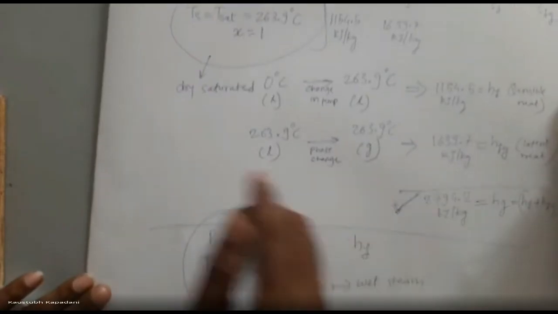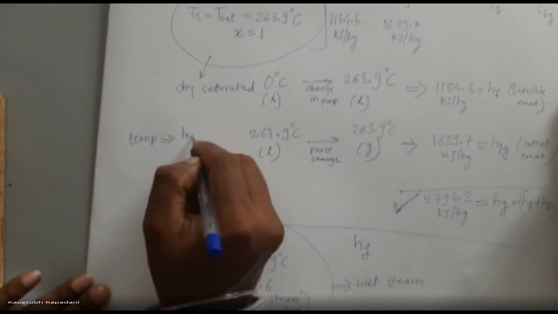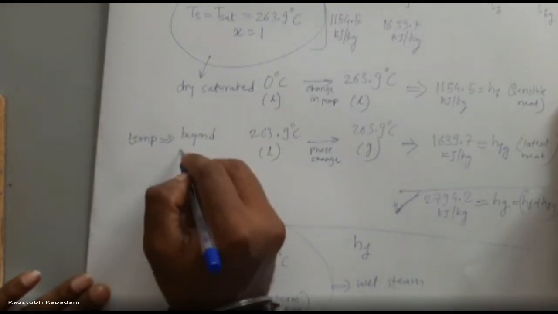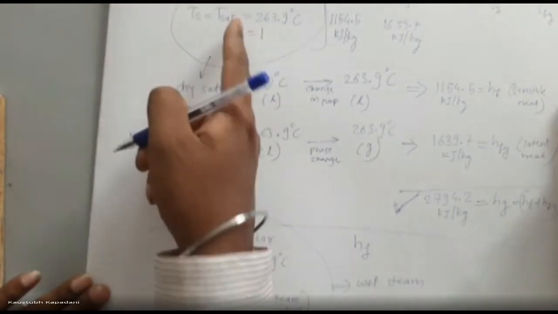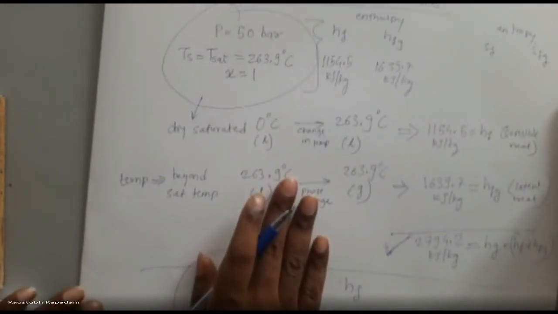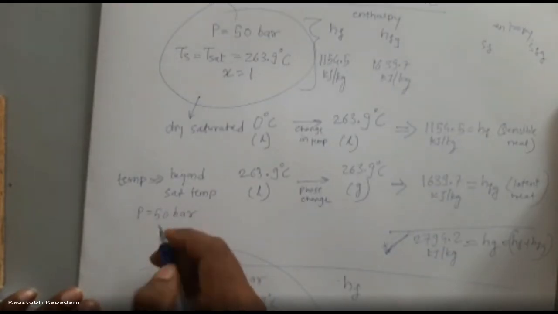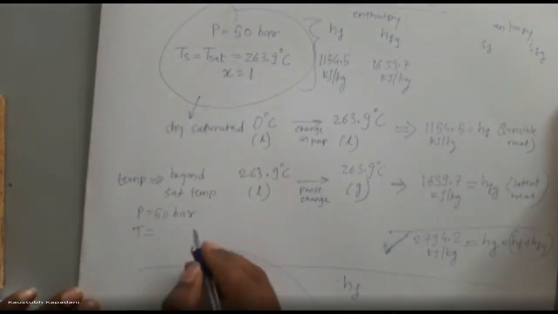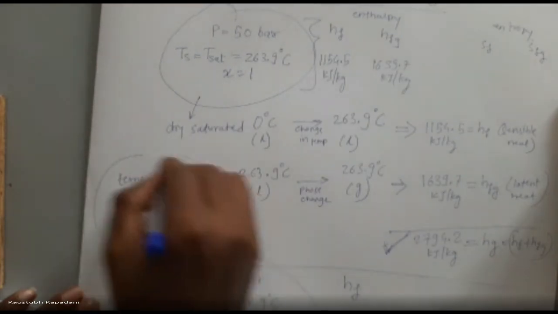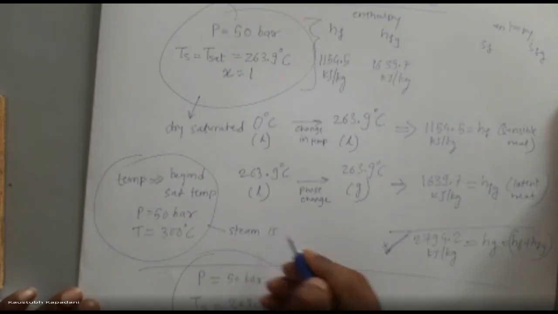And if the temperature is beyond saturation temperature, for example, in this example, if P is equal to 50 bar and T is greater than Tsat, let's say 300 degrees Celsius, then in this case we say steam is superheated.